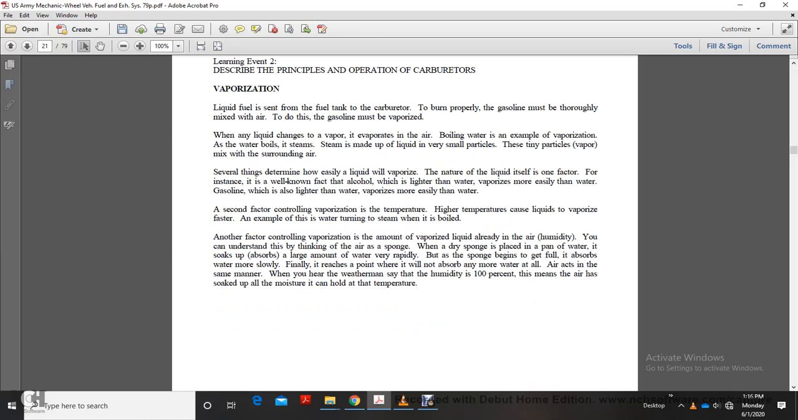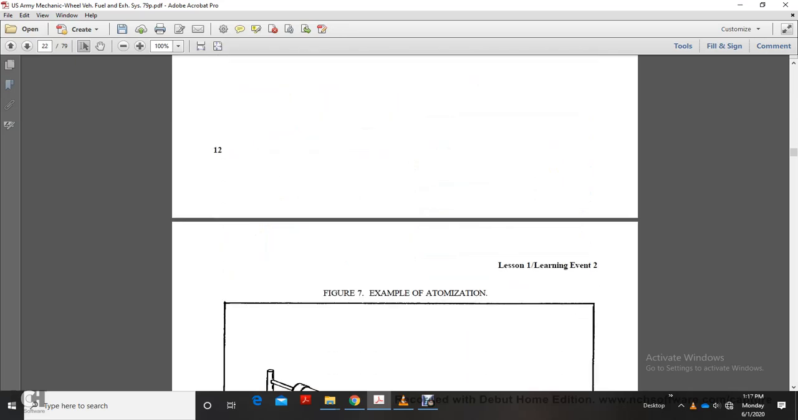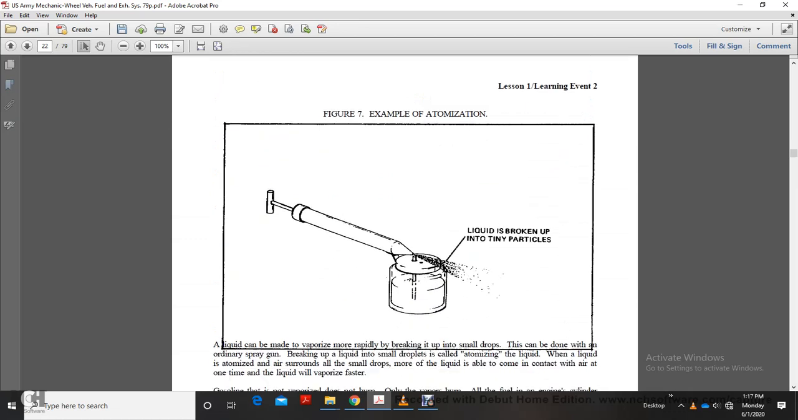When a dry sponge is placed in a pan of water, it soaks up and absorbs a large amount of the water very rapidly. But as the sponge begins to fill, it absorbs the water more slowly. Finally, it reaches a point where it will not absorb any water at all. Air acts in the same manner. When you hear a weatherman say humidity is 100%, this means the air has soaked up all the moisture it can hold at that temperature. Figure 7 shows the example of